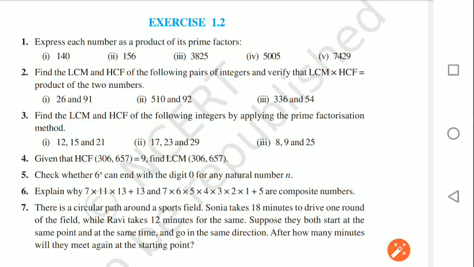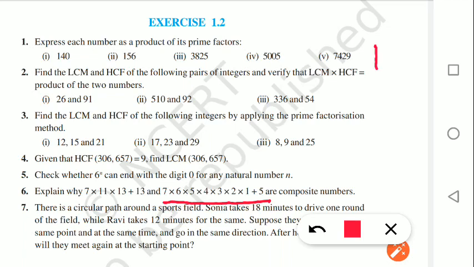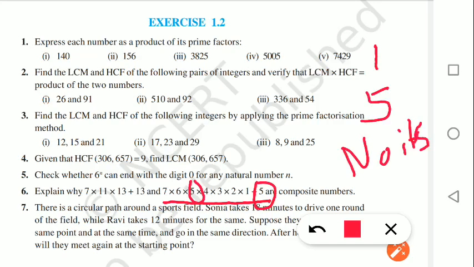Okay, fine. Now similarly you can solve its second part also, which is 7 into 6 into 5 plus 4 into 3 into 2 into 1 plus 5. Here you will see that 5 is common, so one factor we get is 1. Here 5 is common, so another factor we get is 5. A third factor will be the number itself. No need to solve and find out the number, just say the number itself. So there are at least three factors: 1, 5 and the number itself. Hence this number is also a composite number.